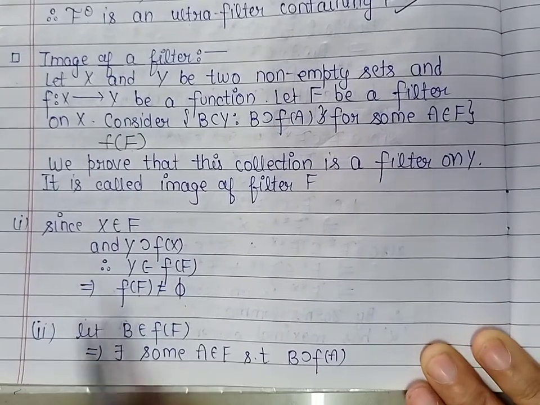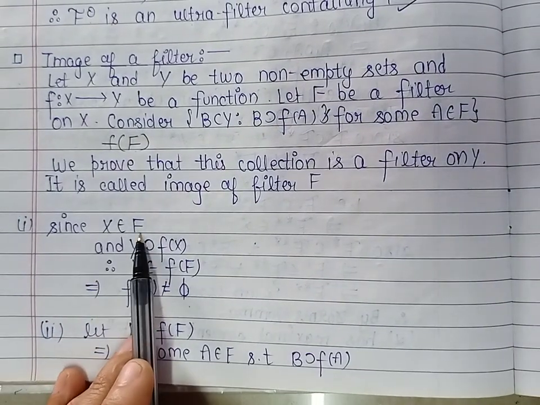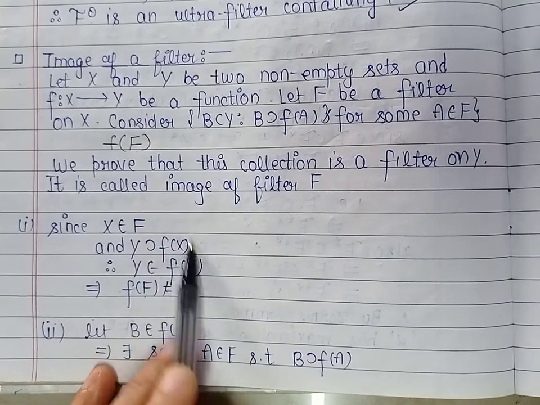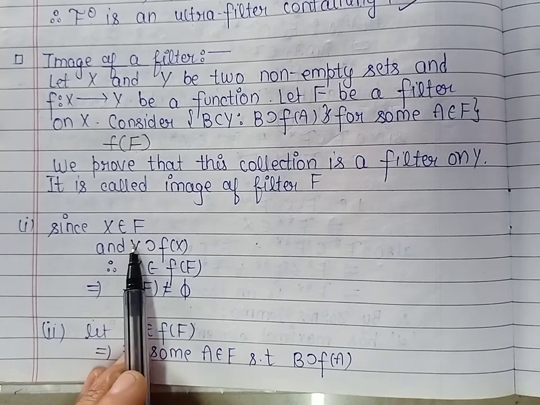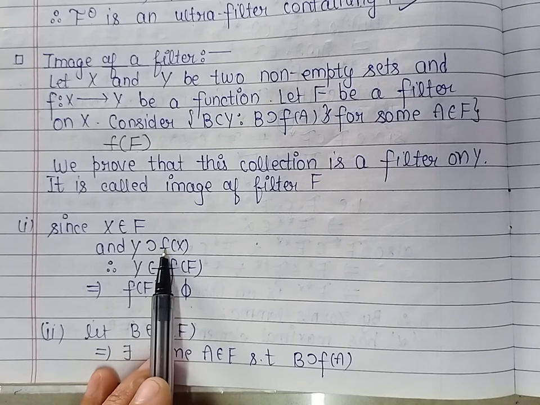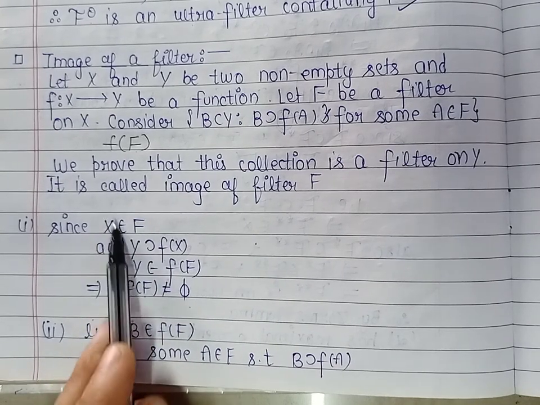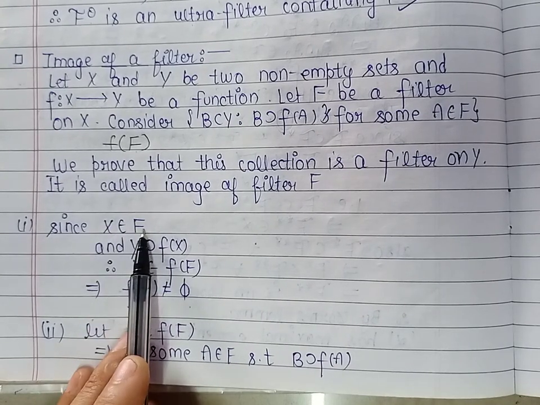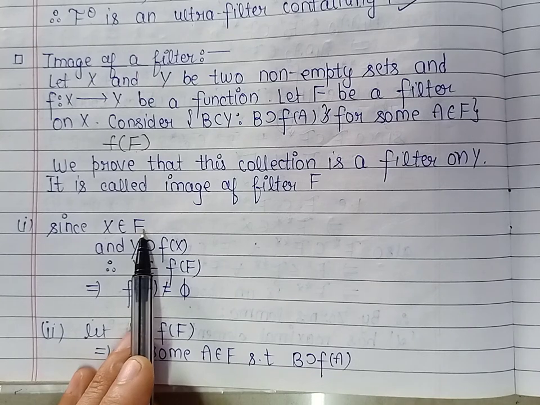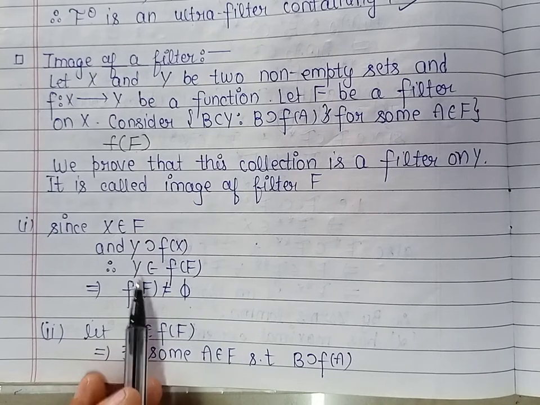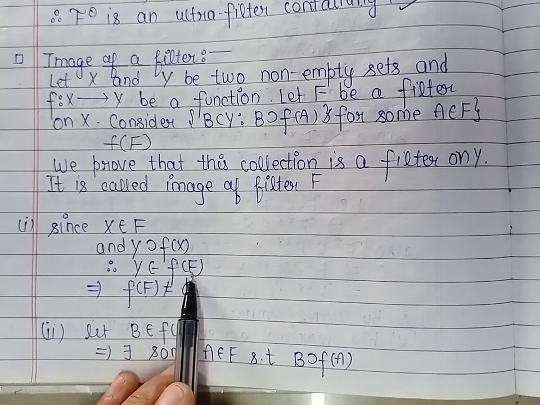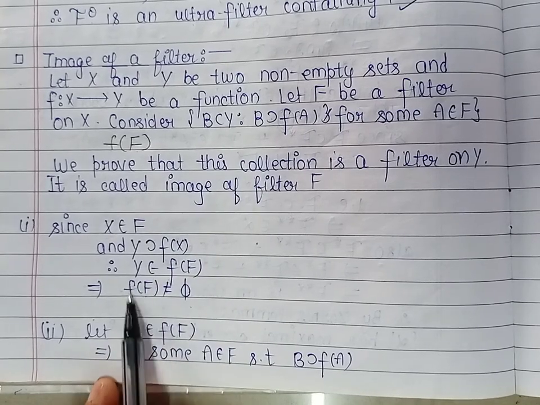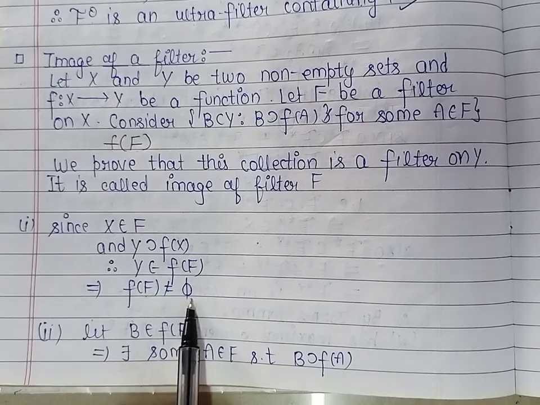Now because X belongs to the filter F and f(X) is a subset of Y, it means Y contains the image of the member X of the filter F, and therefore by definition of image of filter we can say that Y belongs to f(F). It means this collection is non-empty.